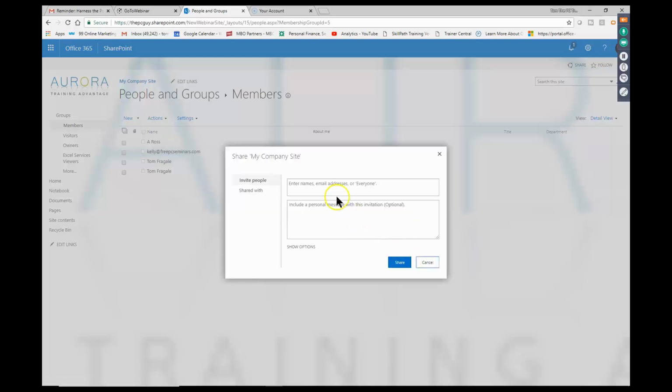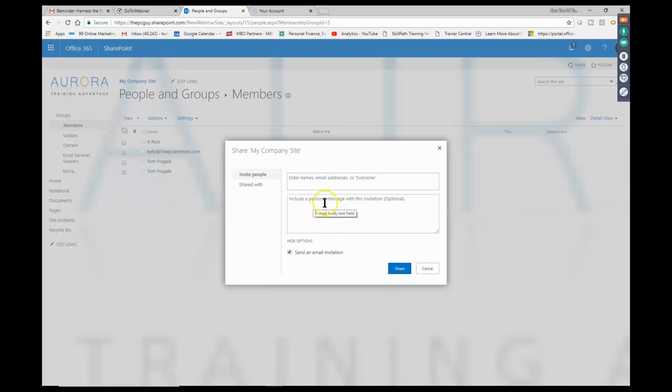Now at this point, you would type in people's email addresses. If you're using a site at your company, then they probably have it set up so that when you start typing in people's names in your company, those will come up. But at this point, you can type in people's email addresses, and then it'll send them an invitation to look at your site. And then you can tailor make the email with your message.